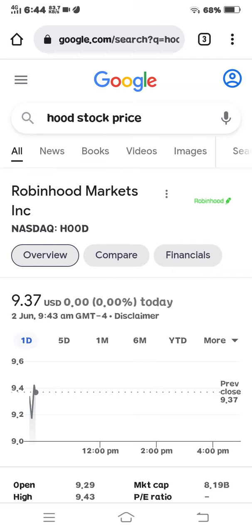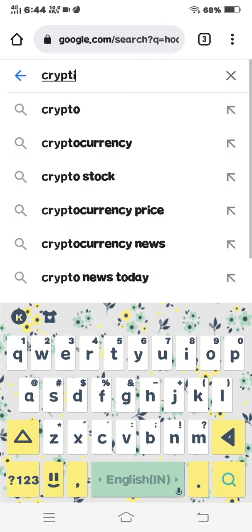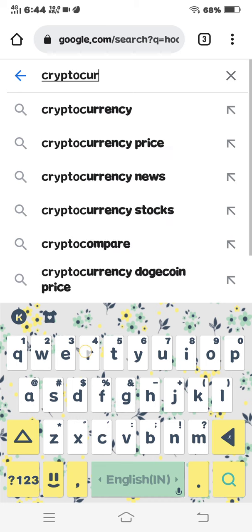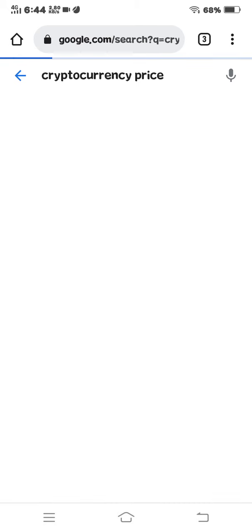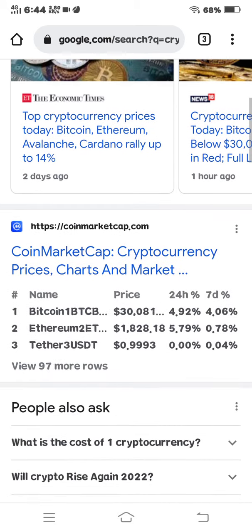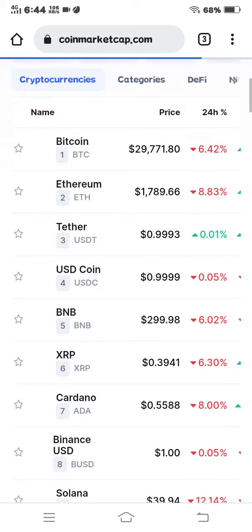Next is cryptocurrency price. These are the cryptocurrency prices for today.